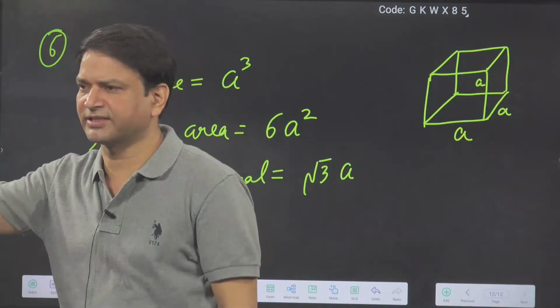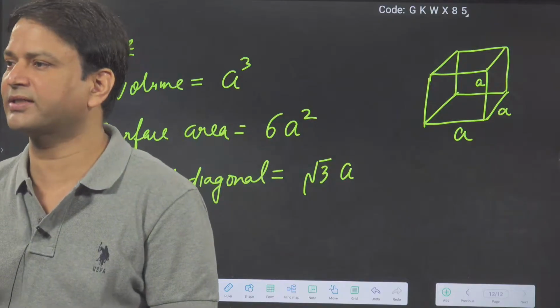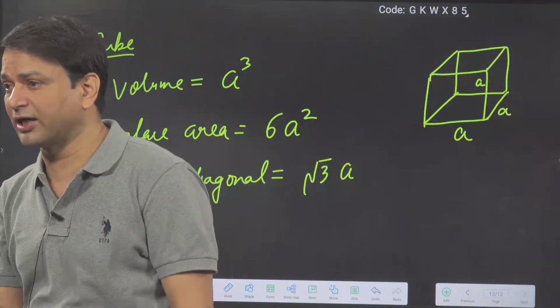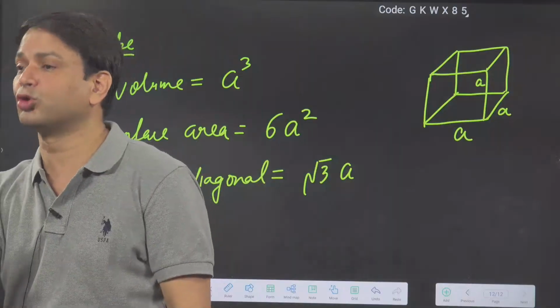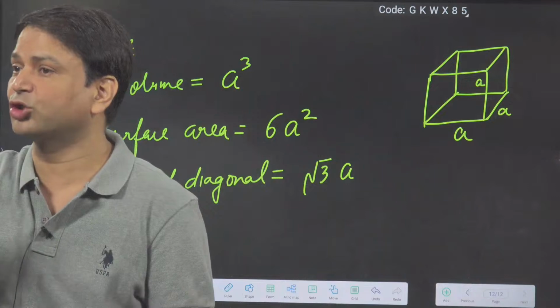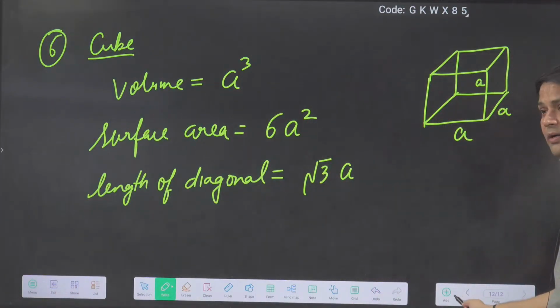Linear charge density and all of that they will give, but this type of problem we get in electrostatics. So that's why I'm saying, remember that it is a mistake students make. They take the length of the diagonal as root 2a, but root 2a is the diagonal length for the square. For the cube it is root 3a. Okay, completed.